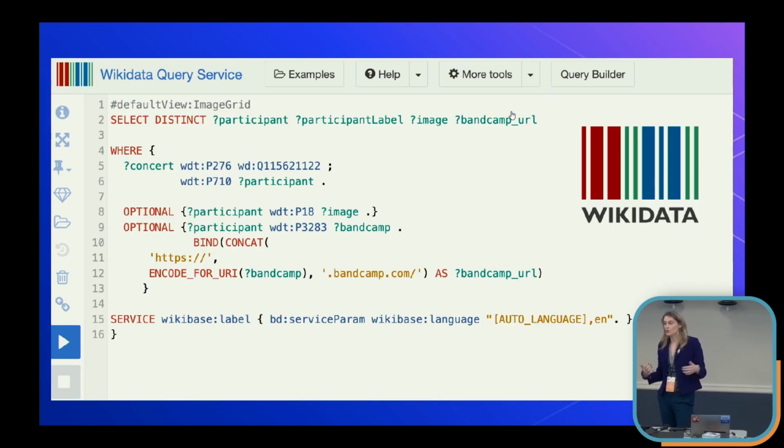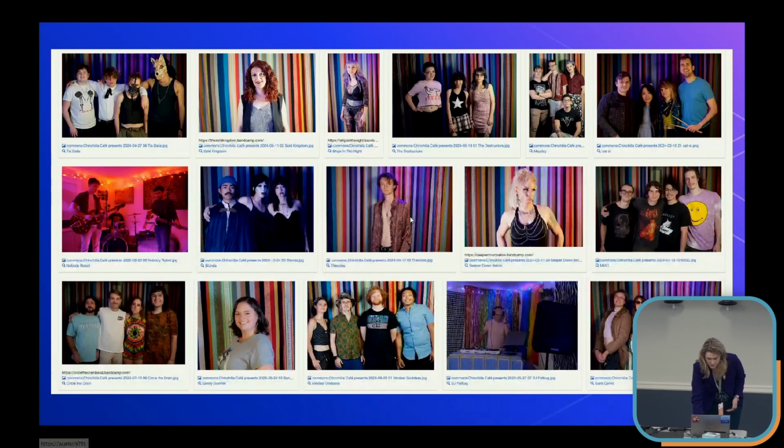Bandcamp is a social media / streaming site for musicians and artists that is slightly better than other streaming platforms, but I won't name. But that information can also be located in that Wikidata entry, along with other identifiers and other streaming services. So if we were to run this query, we get a bunch of images. So these are all bands and performers who have played at this venue as specified in the query. You can see the image, the name of the image, and the link to it, which is located in Wikicommons. Wikicommons is a database / collection of open copyright images.